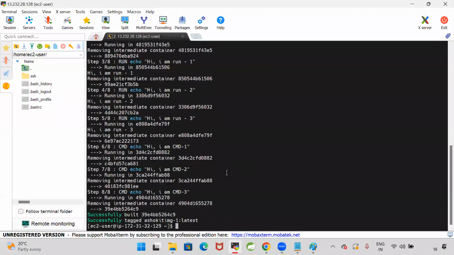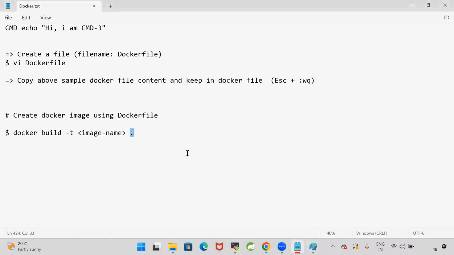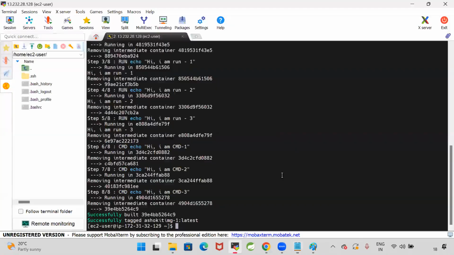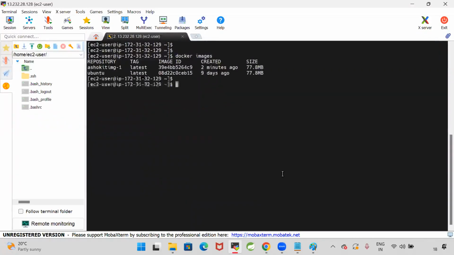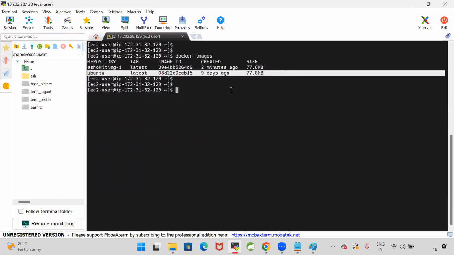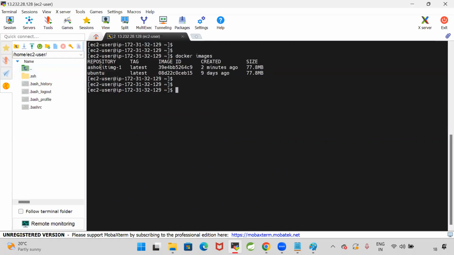In the present working directory, my Docker file is available. You take the Docker file from the present working directory and build a Docker image with the image name. Now let's verify with docker images. Can you see it pulled the Ubuntu image. Ubuntu I used as a base image, and by using Ubuntu, AshokIT image1 is created.